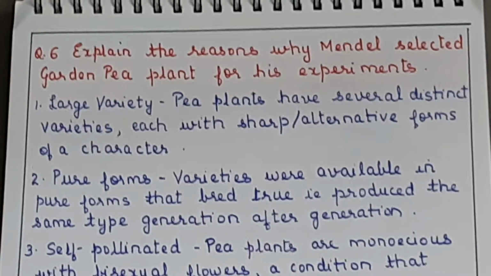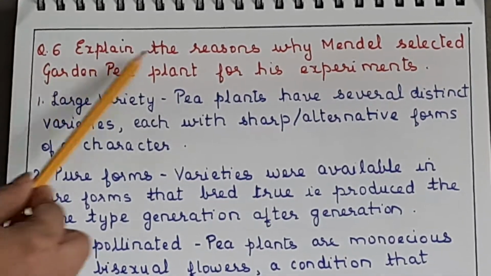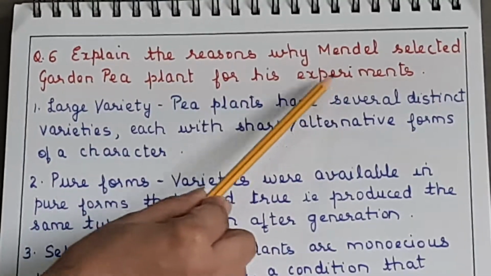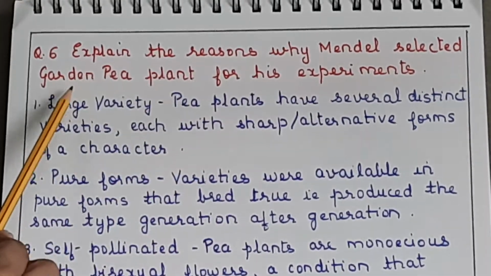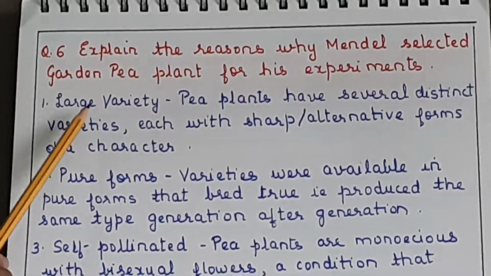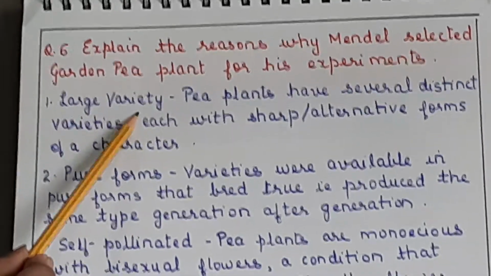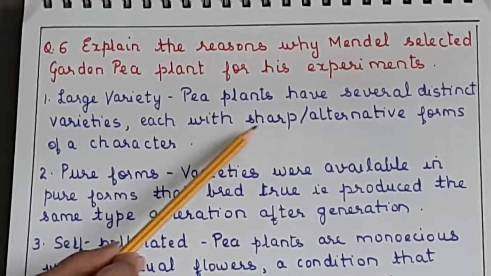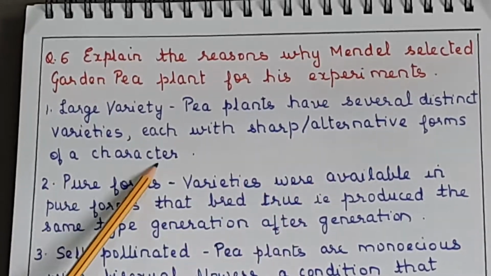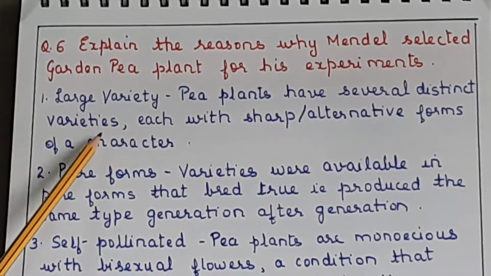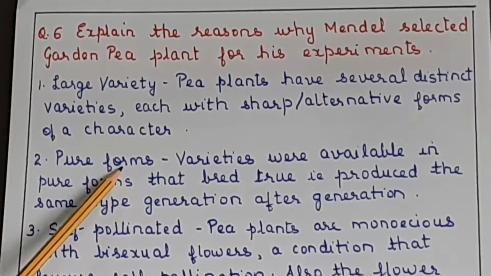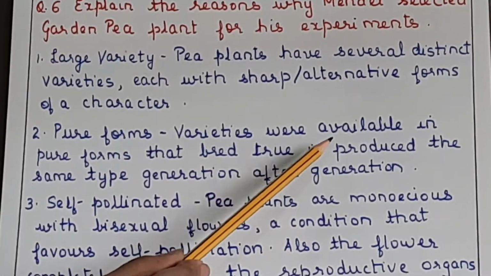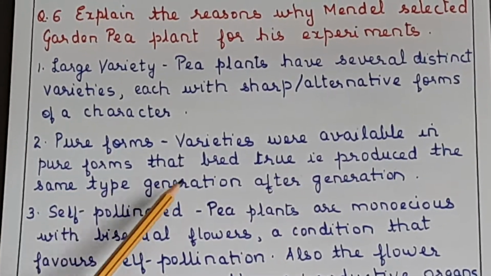Okay, now continuing with our questions, next is explain the reasons why Mendel selected garden pea plant for his experiments. Now just now I explained, so this is important. At least 2 reasons you should know for this. First, large variety. Pea plants have several distinct varieties, each with sharp alternative forms of a character. Those 7 characters which we just saw. Then pure forms. Varieties were available in the pure forms that bred true, that is produce the same type generation